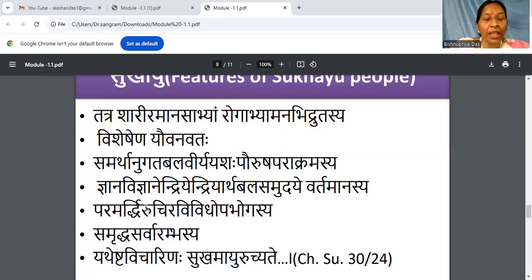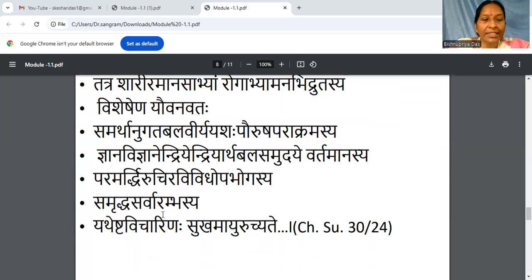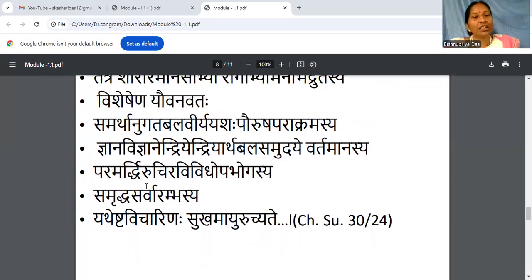That is Vijnana. And Indriya, Indriyartha Bala. Indriya, Indriyartha Bala is perception or cognition, which the person should have. Then it is Jnana Vijnana Indriya Indriyartha Bala Samudaye Vartamanasya: the person has, exists with all such power. And next is Paramardhi Ruchir.